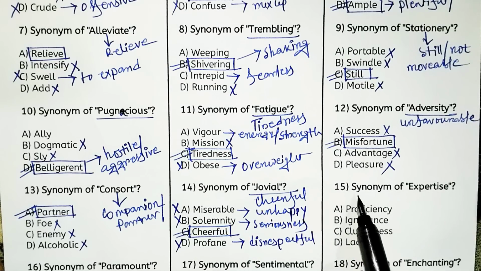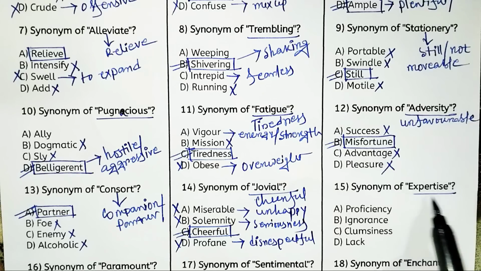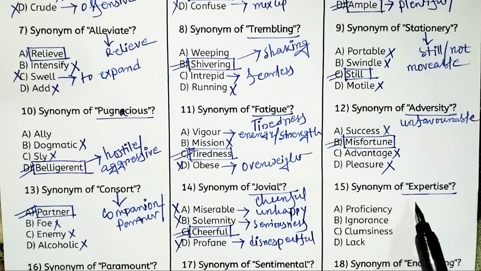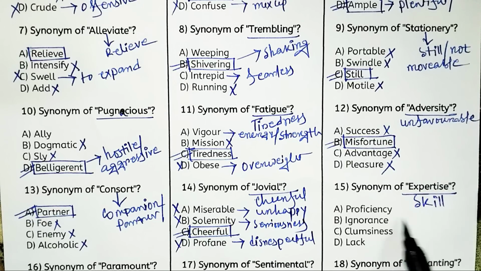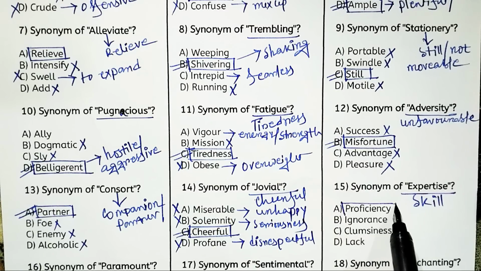Next, synonym of expertise. Do you know the meaning of expertise? Expertise means one kind of skill, one kind of knowledge. So look at the options. Option A, proficiency. Option B, ignorance. Option C, clumsiness. Or option D, lack. Which one is the right answer? So option A, that is proficiency, is the right answer.